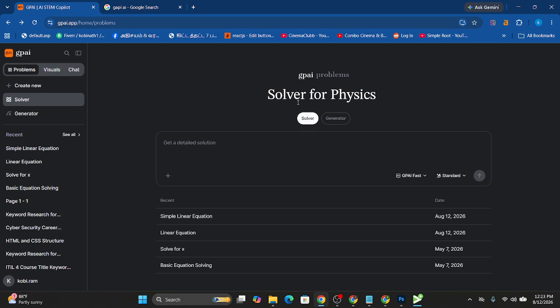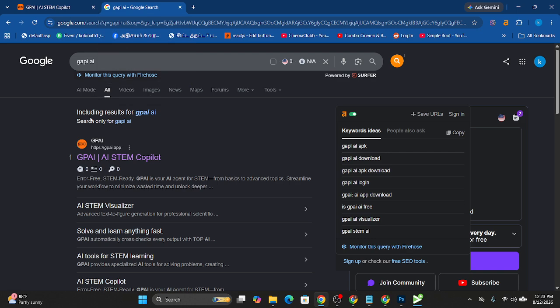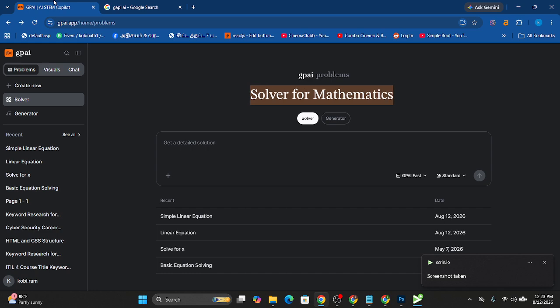You can see here solver, chemistry. These are the problem solvers. Okay, so now, how to get this tool? You go to the Google search, click the first link, and it comes to here. Now here, if you click here, it asks for your Gmail account. Okay, you will be able to select your appropriate Gmail ID and log in via your Gmail. I have logged in via my Gmail ID. If I log in via my Gmail, this is the dashboard you will be able to see.